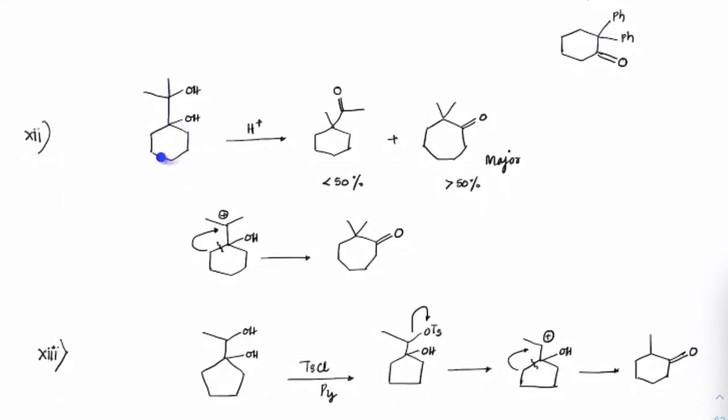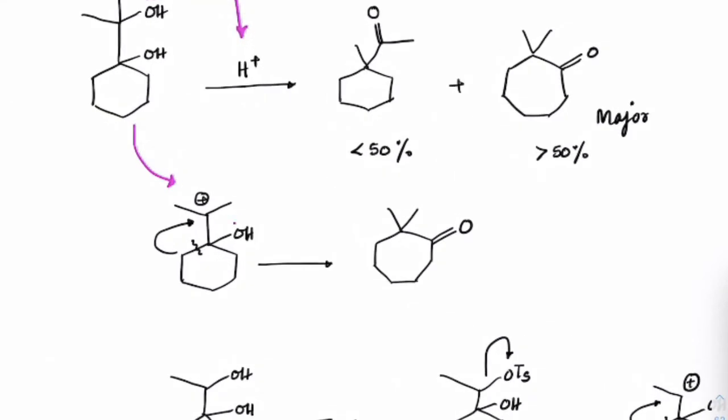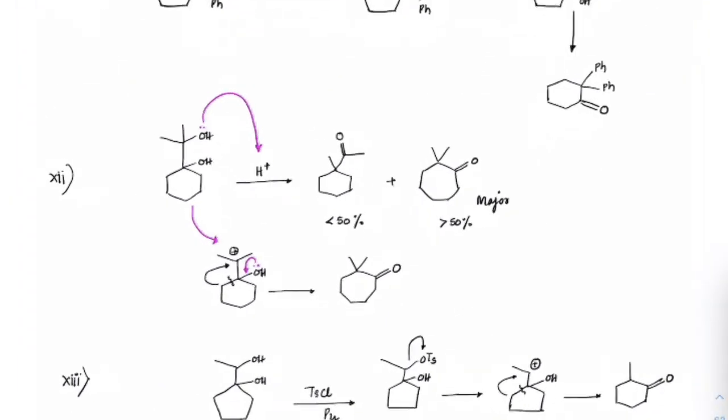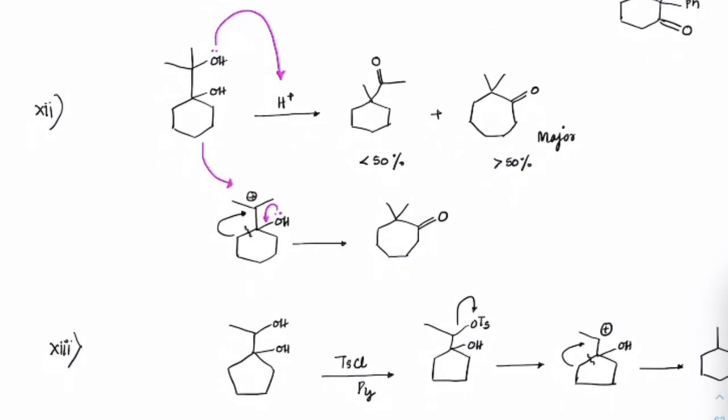Next, see this case here. This time we can get a tertiary carbocation here also and here also. But you see the lone pair from here attacks and gets a stable carbocation here. So first it gets a stable carbocation here. Then ring expansion takes place, which means the 6-membered ring can become a 7-membered ring. And this lone pair will support as a double bond here and you can get this product. So it will be more than 50%. That will be the major product.